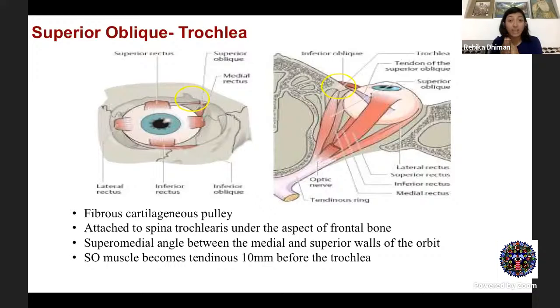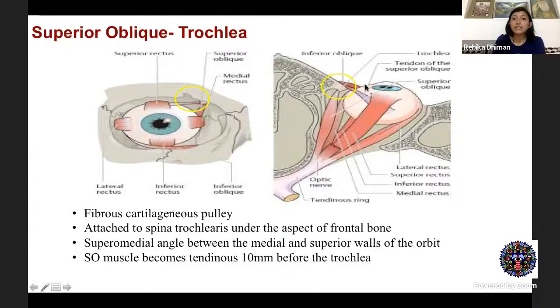Now, why is this trochlear anatomy important? Because in case there is any damage or injury to the trochlea, or any inflammation happening in the trochlea, it will affect the free movement of the superior oblique through this trochlea, as a result of which it results in Brown syndrome, or superior oblique sheath syndrome.